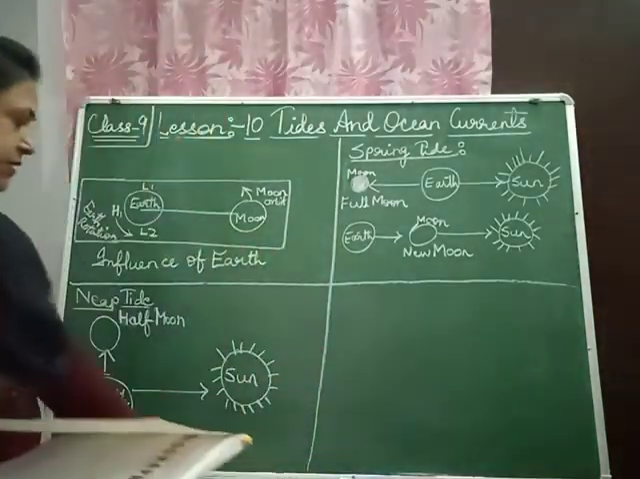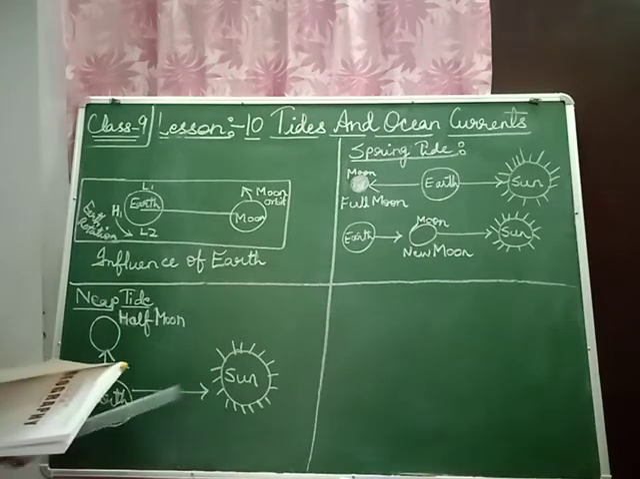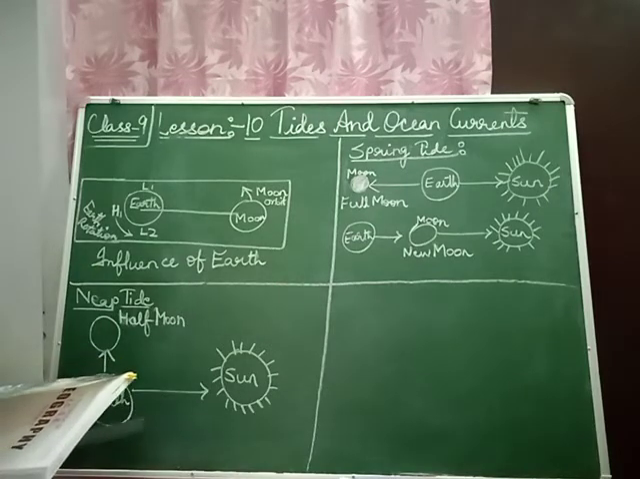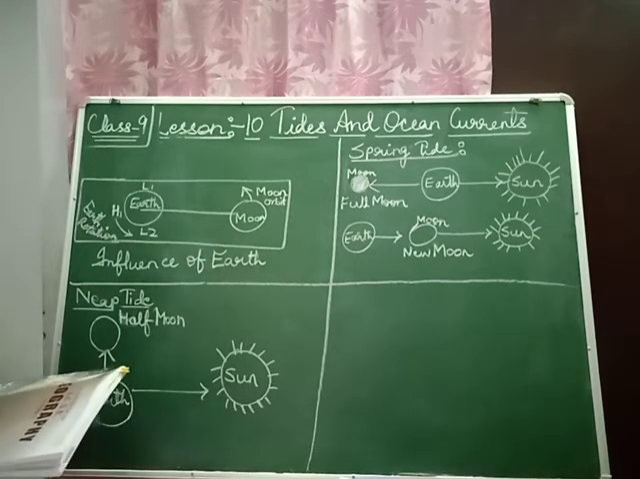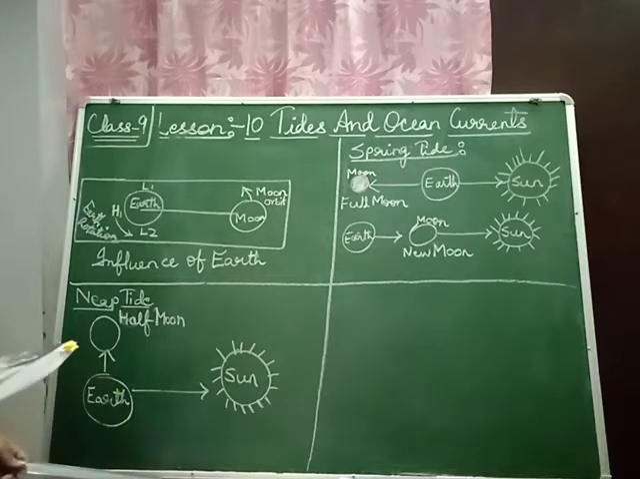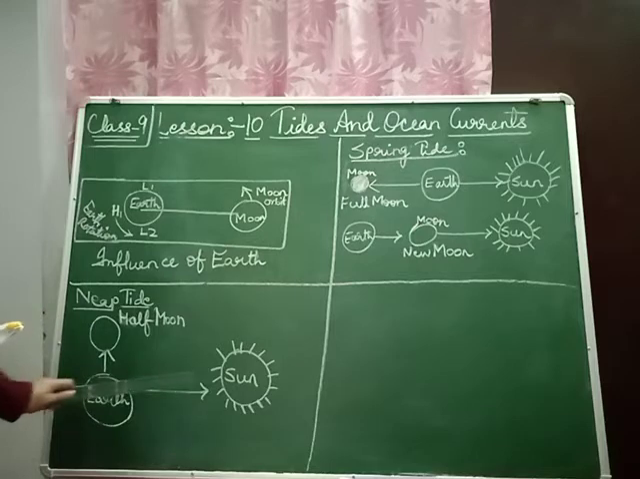Children, here you can see the gravitational pull of the sun and earth is making the tide have less pull towards it. Both are exerting their force, and the moon is not there. The moon is here. This is called neap tide.